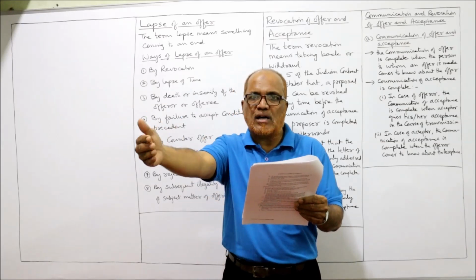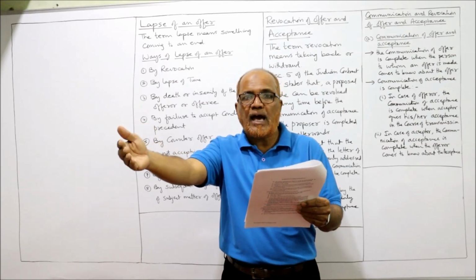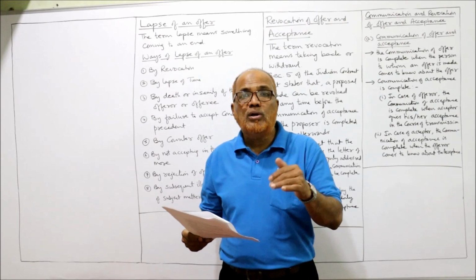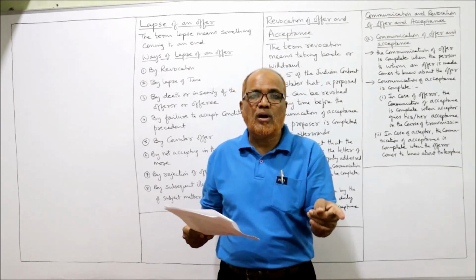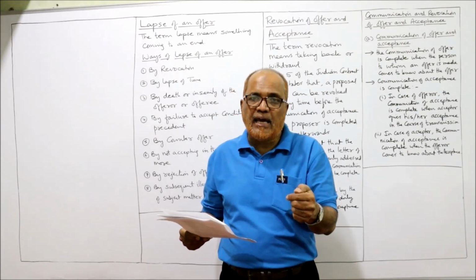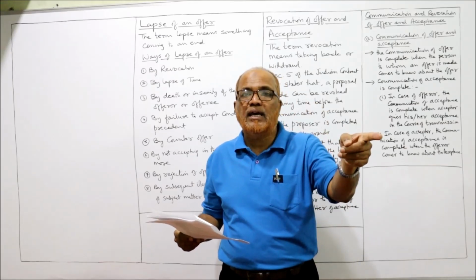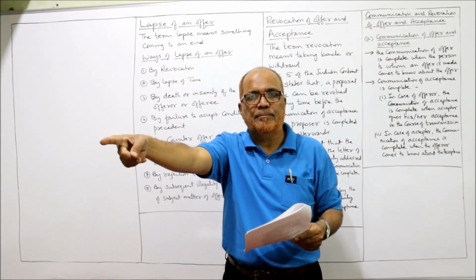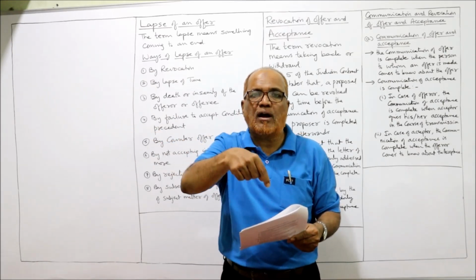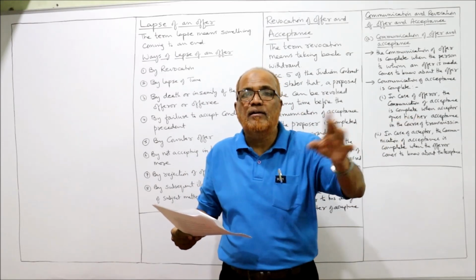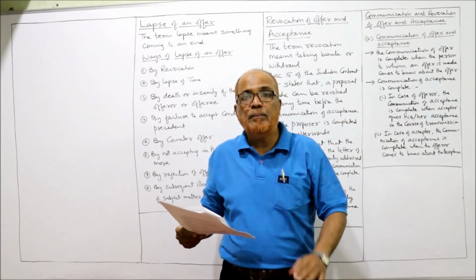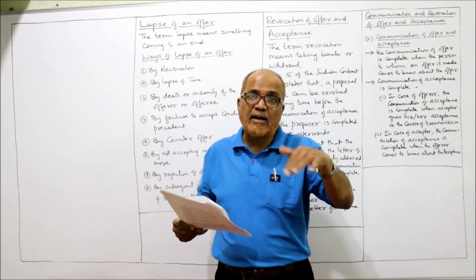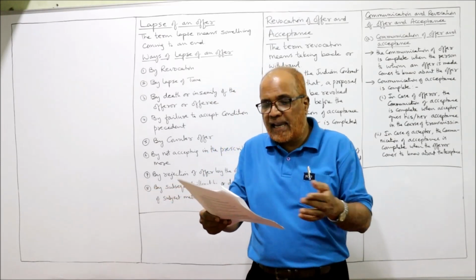A offers to sell his house to B for rupees 1 lakh. B has given another offer: I want to purchase your house for 90,000. So B has given a counter offer. When a counter offer is made by B, the original offer given by A lapses. As soon as B has given a counter offer, the original offer of A will lapse. That means later on, we cannot restore the original offer. We cannot go back to the original offer because that offer has already lapsed.